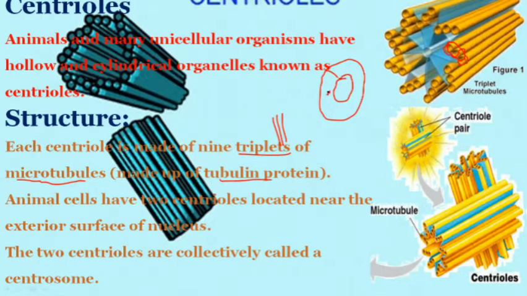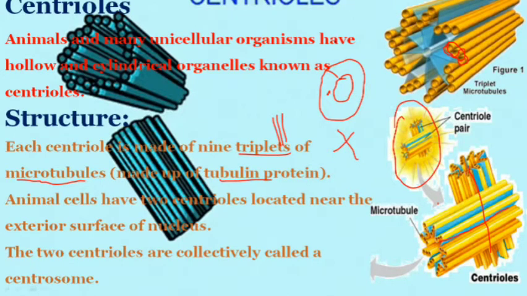On one side there is a centriole. In the animal cell, two centrioles are present, and they are arranged perpendicular, one on the x-axis and the other on the y-axis. At the exterior surface of the nucleus, this collective portion of centrioles is called the centrosome.